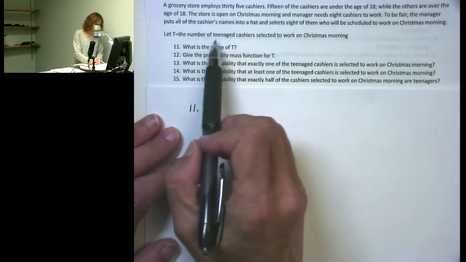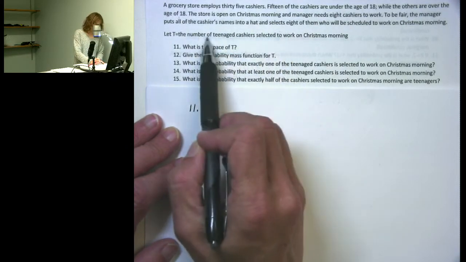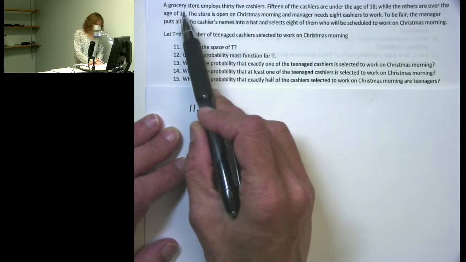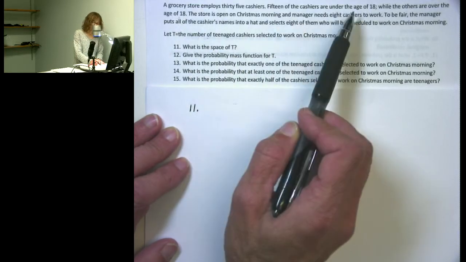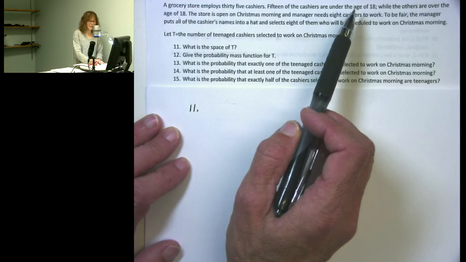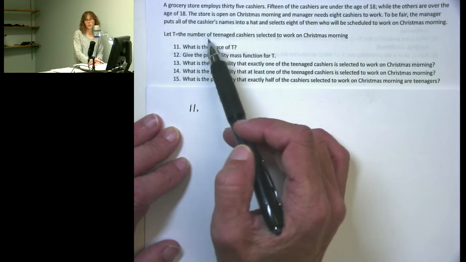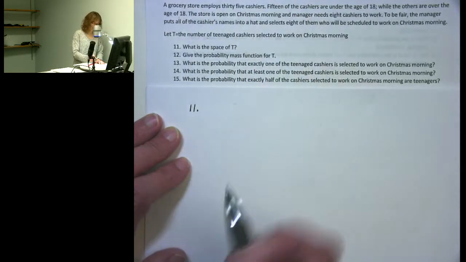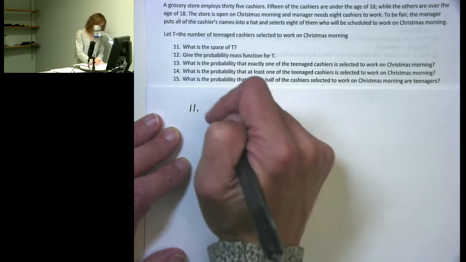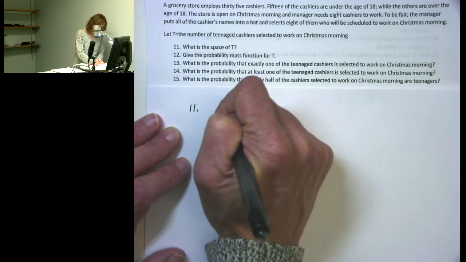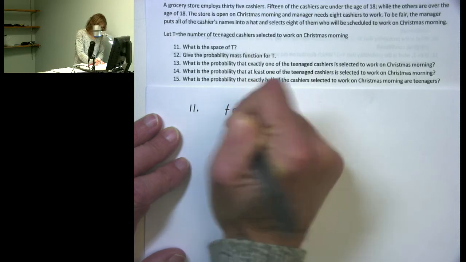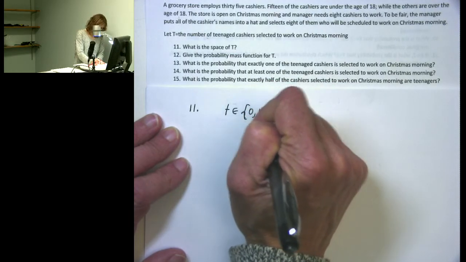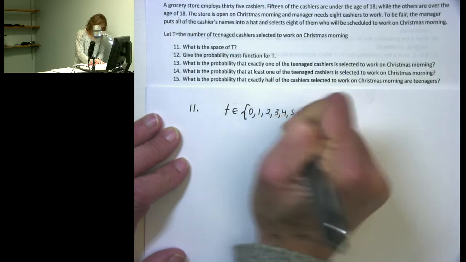Keep in mind that here, looking at the number of teenage cashiers that could be scheduled to work, there are going to be 8 cashiers. We have 15 teenage cashiers, so it's possible that none of them might be scheduled to work, because there are also 20 older cashiers, and anywhere from 0 to 8 of them could be scheduled to work. So the space of T is going to be the set of all T in this range from 0 to 8.